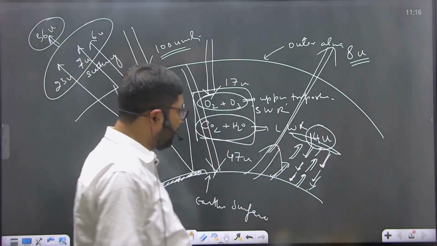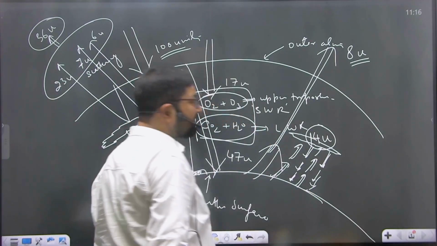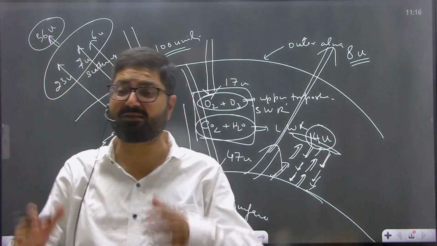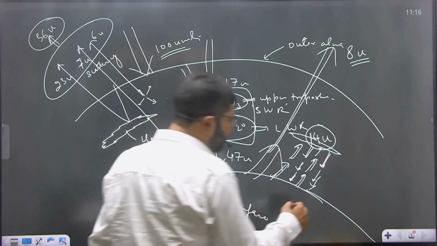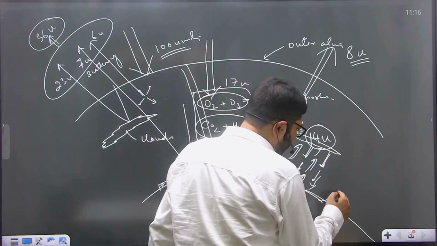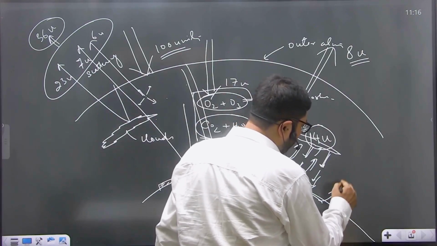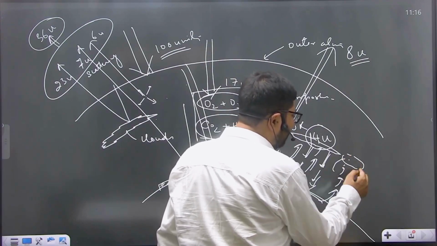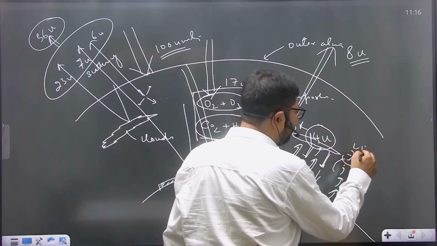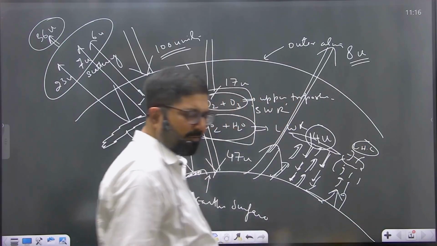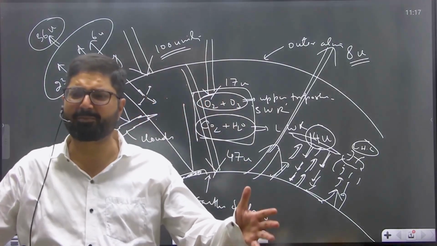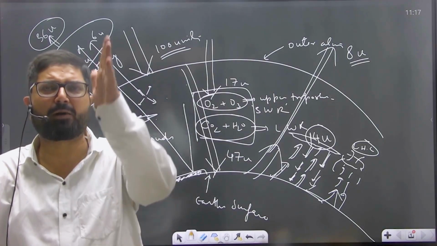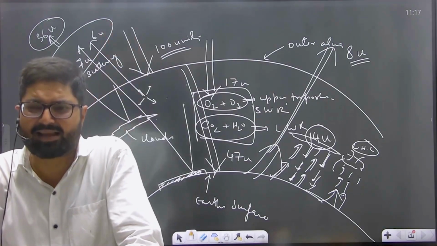Then earth, 70% of the earth's surface is covered with water, where a huge amount of convective activity takes place, evaporation takes place. As a result, water, after absorbing heat, evaporates in the form of vapor, and later on when the vapor condenses, latent heat of condensation is released. 71% area is covered with water, a huge amount of evaporation takes place, and when water transforms into vapor and moves upward by way of convective activity, it carries that heat.